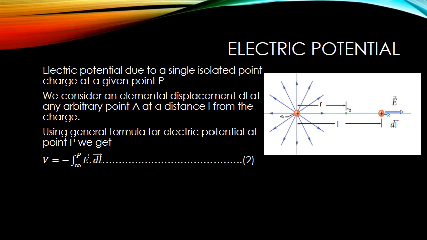Suppose dl vector is the displacement vector of any arbitrary point A. Electric field at that point is radially outwards. So that means the direction of electric field vector at point A and the direction of displacement vector dl vector is the same.